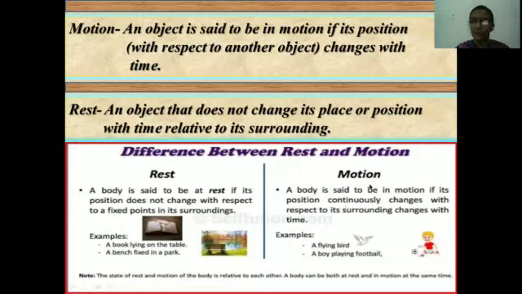But in motion, the object is changing its position with respect to time, as with birds flying, or a boy playing with a football. With time, the position of the ball and the boy is changing according to the surroundings. The state of rest and motion of a body are related to each other.